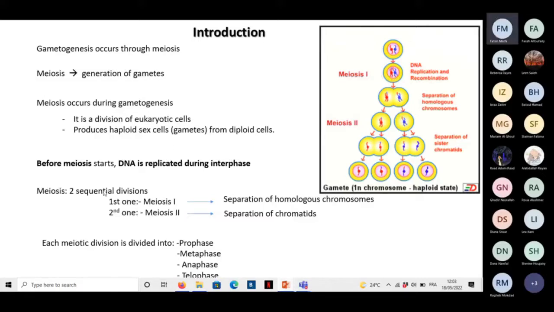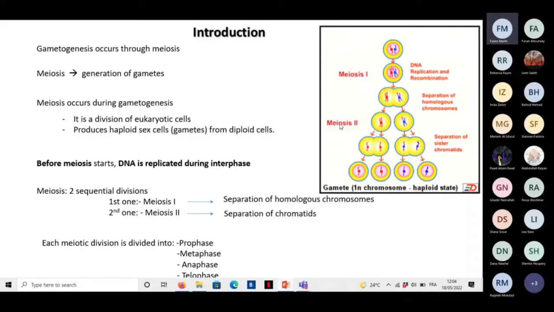Now, the meiosis has 2 sequential divisions. We have the meiosis 1, or the first meiotic division, followed by the meiosis 2. During the meiosis 1, we will have the separation of homologous chromosomes. So the meiosis 1 will allow the separation of homologous chromosomes in 2 different cells.